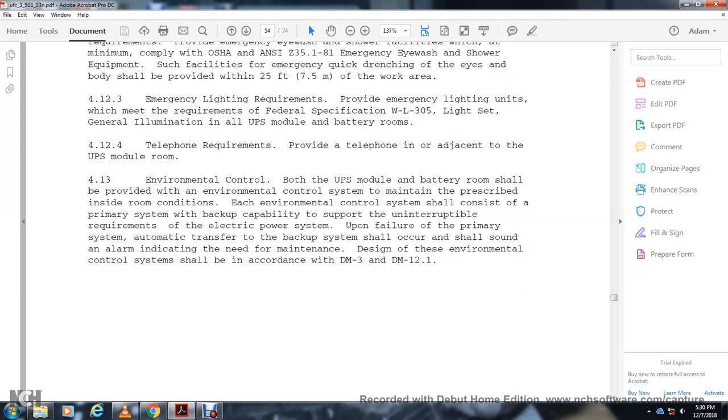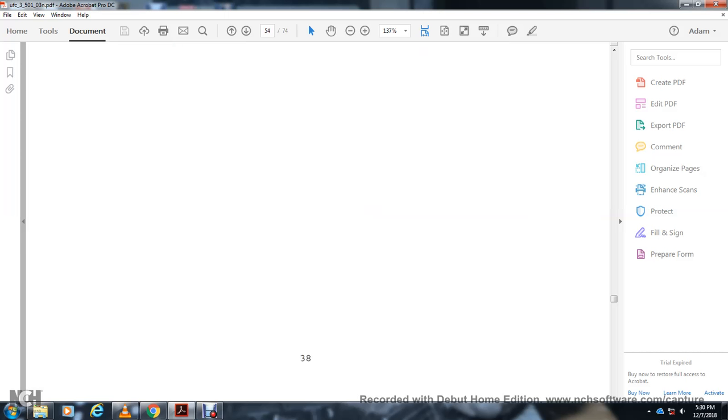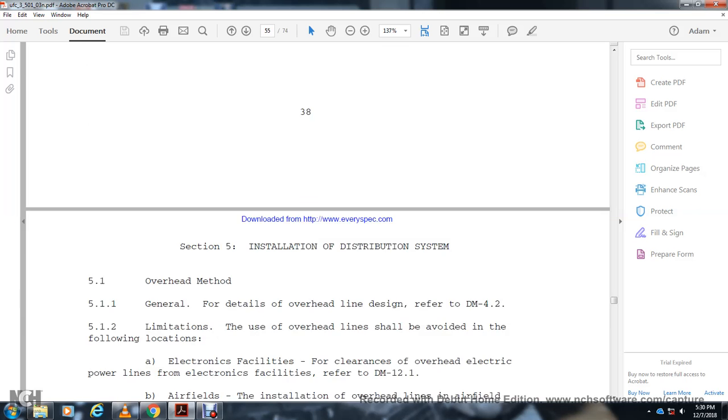Then you have the environmental control. Both the UPS module and battery room shall provide an environmental control system maintained to the prescribed inside room conditions. The environmental control system should be considered paramount for the backup capability supporting the uninterruptible power requirements of the electrical power system. Upon failure of the primary system, automatic transfer to the backup system shall occur with an alarm sounding, indicating the need for maintenance. The design of these environmental control systems should conform with DM-3 and DM-12.1. Section 5, Installation Distribution System.